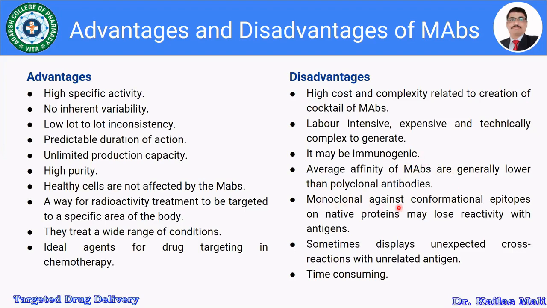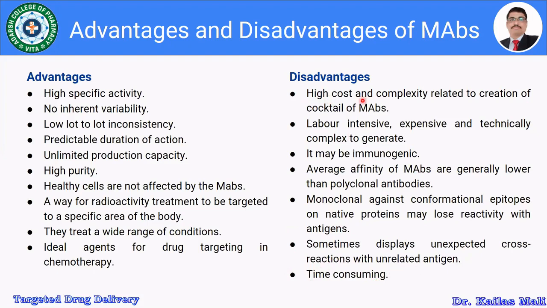Monoclonal antibodies against conformational epitopes on native proteins may lose reactivity with the antigen. Sometimes it displays unexpected cross reactions with unrelated antigens, and the manufacturing processes are also a little bit time consuming.